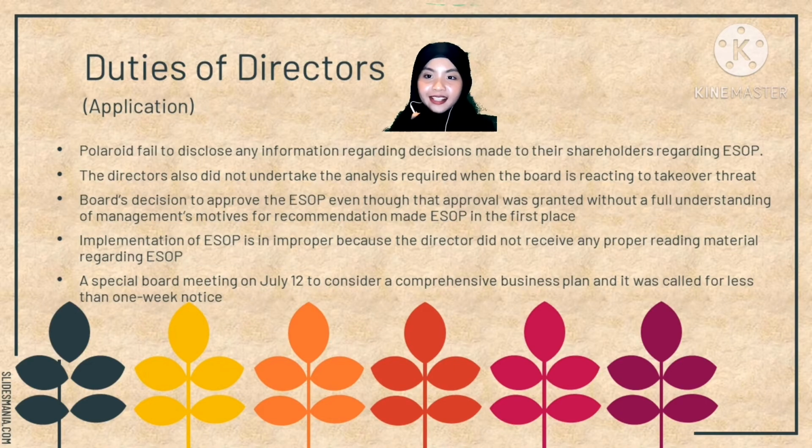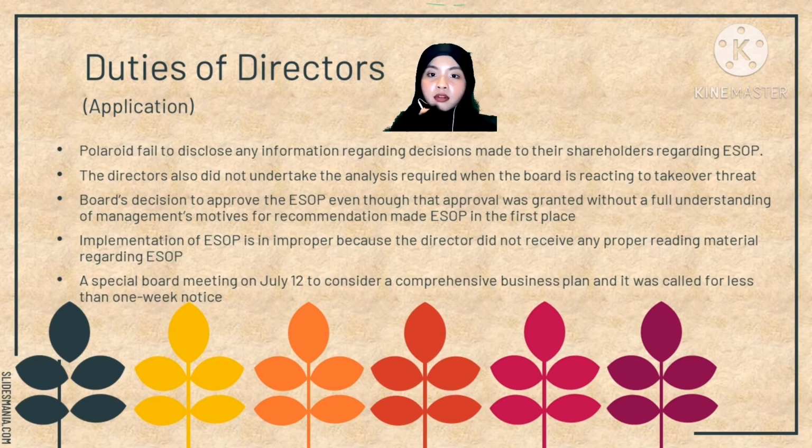Okay, so based on the case study, Polaroid failed to disclose to their shareholders any information regarding the decision made about the ESOP. So what is ESOP? ESOP is the employee stock ownership plan, which consists of employee benefit schemes for buying stocks supplied by the company. The directors also did not undertake the analysis required when the board should have made a decision, but they actually reacted to the takeover of the trades.